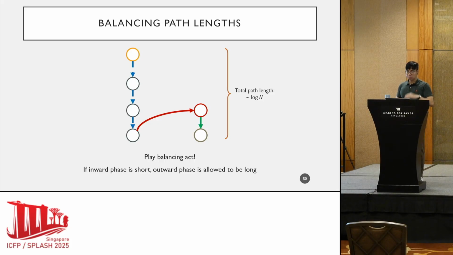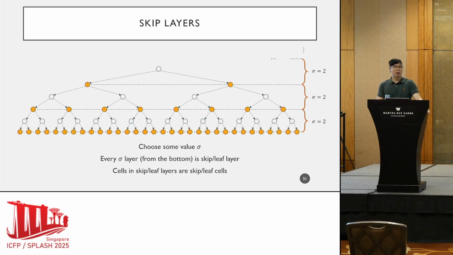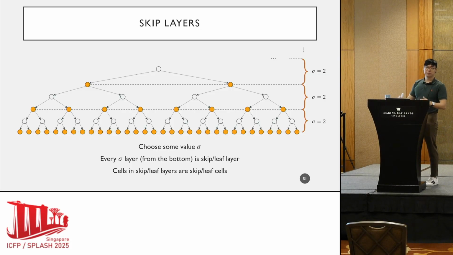So, how do we go about balancing these paths? The first thing that we do is, looking at this larger tree structure, we introduce skip layers. The idea is this: we choose some value sigma that is at least 1. In this example, sigma happens to be 2. Every sigma layers starting from the bottom is a skip layer.